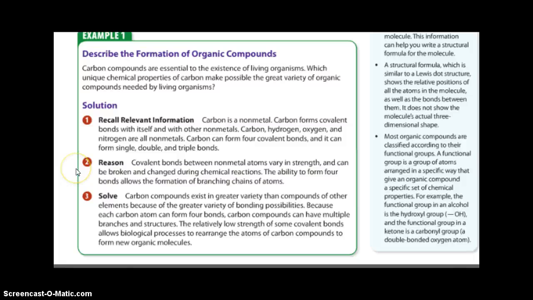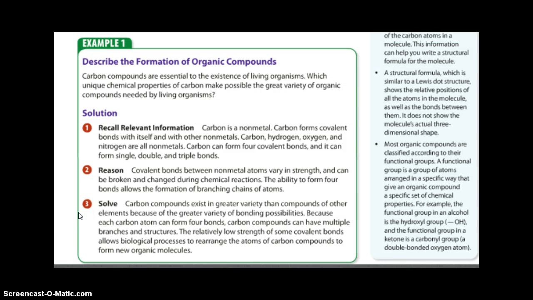Reason. Covalent bonds between nonmetal atoms vary in strength and can be broken and changed during chemical reactions. The ability to form 4 bonds allows the formation of branching chains of atoms. Solve. Carbon compounds exist in greater variety than compounds of other elements because of the greater variety of bonding possibilities. Because each carbon atom can form 4 bonds, carbon compounds can have multiple branches and structures. The low strength of some covalent bonds allows biological processes to rearrange the atoms of carbon compounds to form new organic molecules.